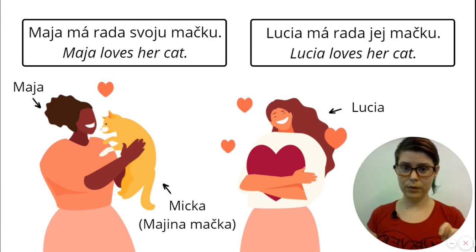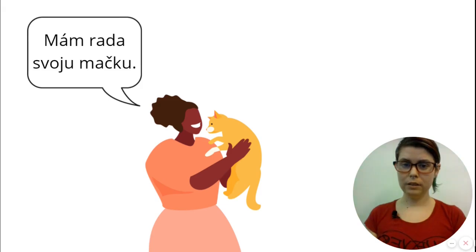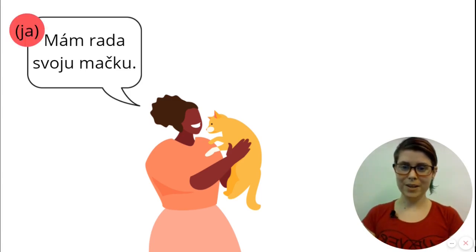So these examples were in the third person, but let's look at the same example in first person. Okay? Maja hovorí. Mám rada svoju mačku. Again, we use svoju because the grammatical subject is the owner of the cat. Here, the subject is I, ja, and it might be a little bit tricky to realize that because in Slovak we don't necessarily have to write ja in the sentence, so you can imagine a little ja in brackets in the sentence because it was only implied in the sentence, but still.